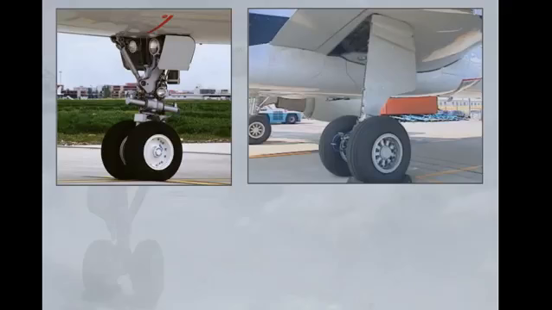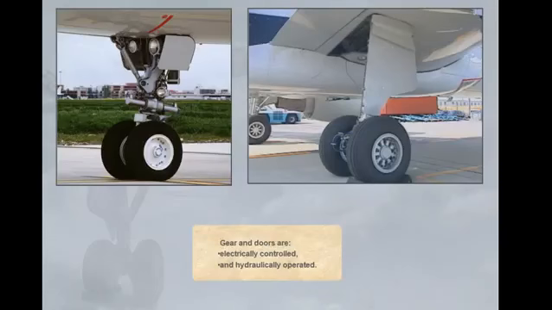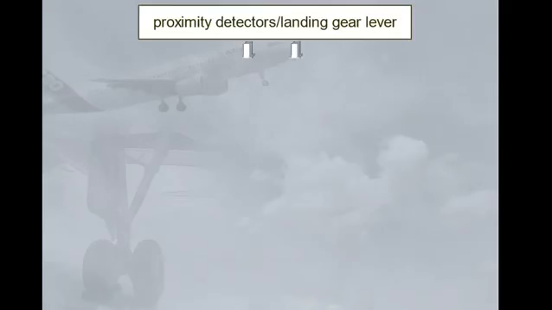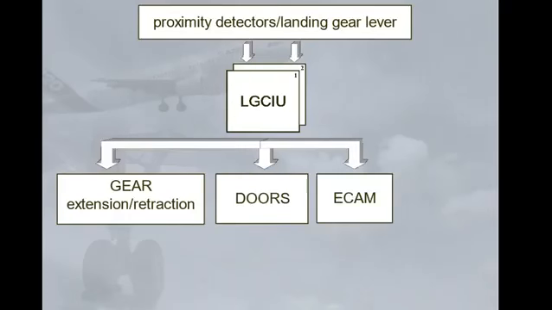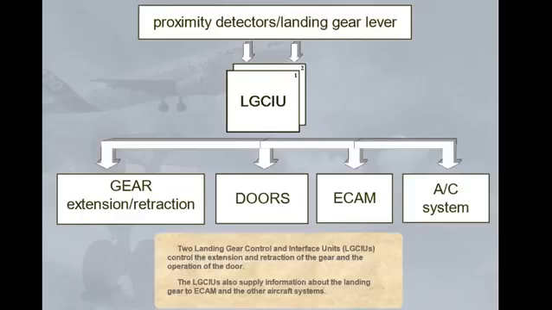Gear and doors are electrically controlled and hydraulically operated. Two landing gear control and interface units, LGCIUs, control the extension and retraction of the gear and the operation of the door. The LGCIUs also supply information about the landing gear to ECAM and the other aircraft systems.